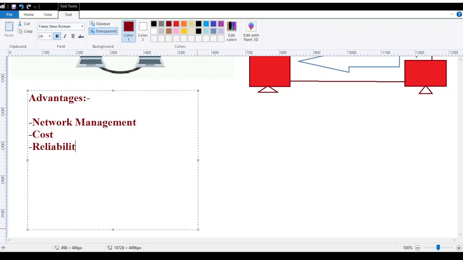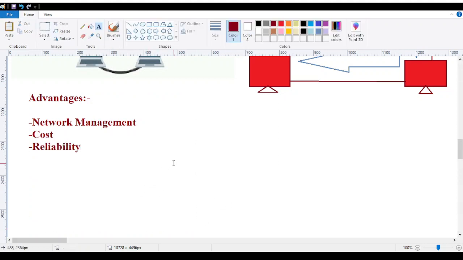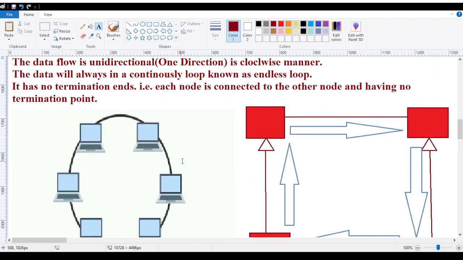Reliability here refers to the data: how our data is traveling, how our data is going. So in terms of reliability, my data is not going anywhere else; it is within this topology only, between this structure only, and does not go out from it.